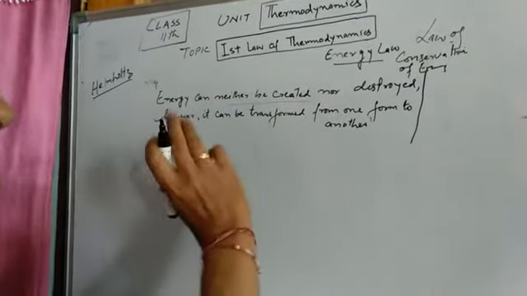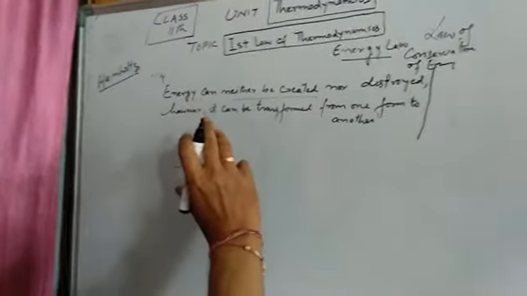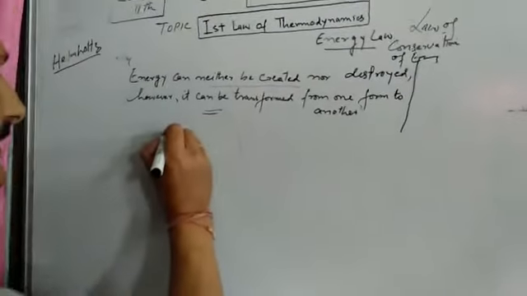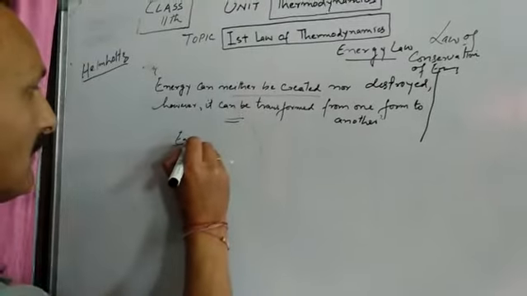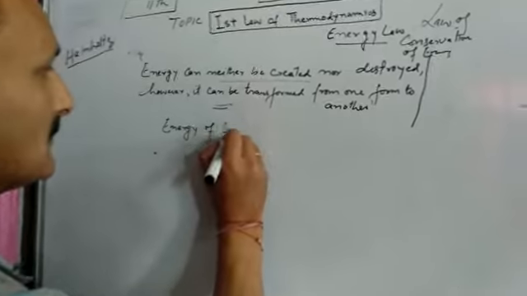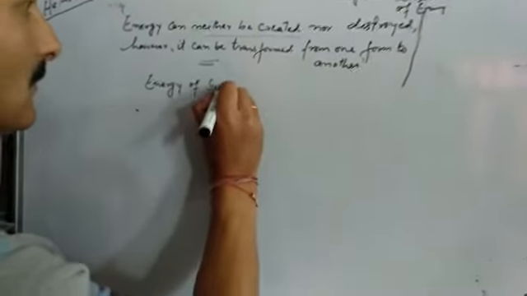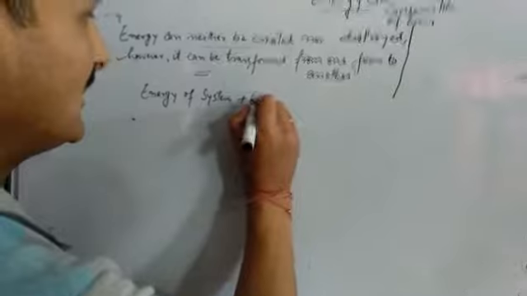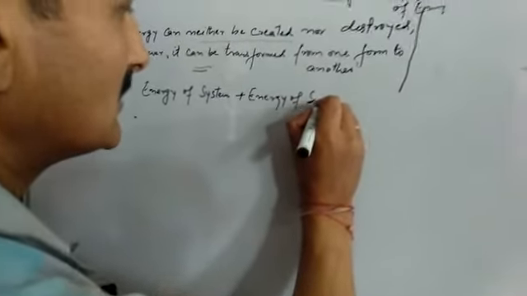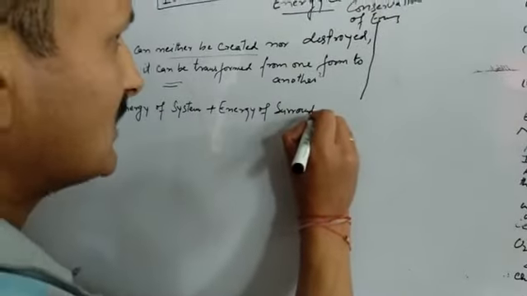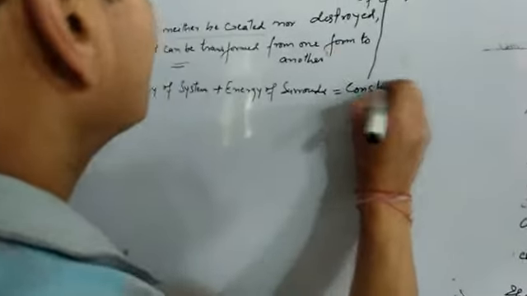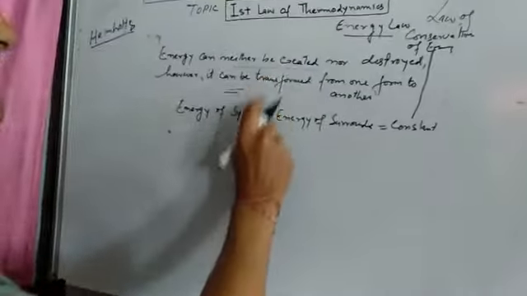Now, since I just told you that you can't create energy, and similarly you can't destroy it, it also means that the energy of the system plus the energy of the surroundings is always constant. This is another statement of the first law.